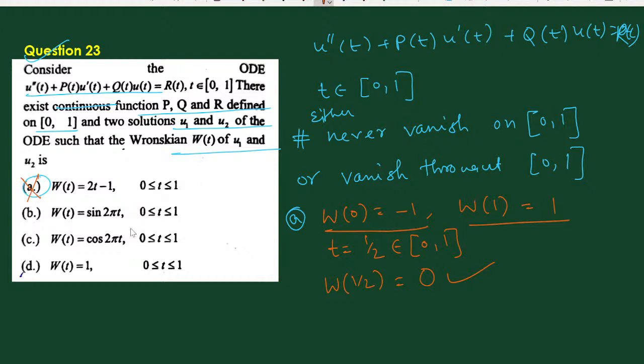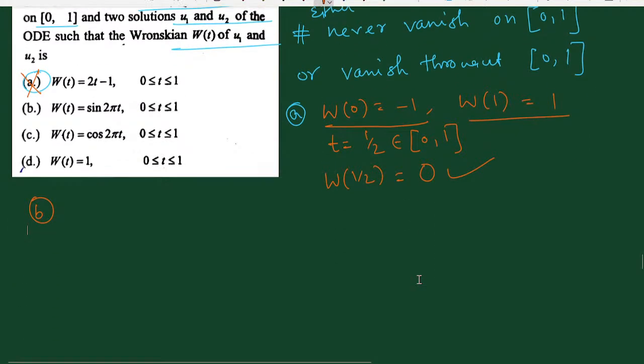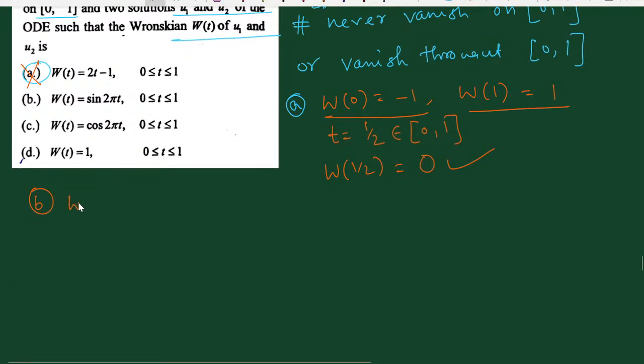Now if we go to option B, option B says that W(t) is equal to sine 2 pi t. If we calculate the Wronskian at the point 0, this gives W(0) equal to 0, and W at 1 is also equal to 0. That means at these two points the Wronskian is 0, so it would be the case of vanishing throughout.